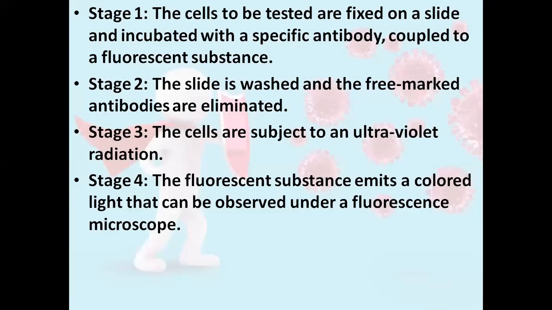The cells to be tested are fixed on a slide and incubated with the specific antibody coupled with a fluorescent substance. Stage two, the slide is washed and the free marked antibodies are eliminated. Stage three, the cells are subjected to UV light, and the fluorescent substance will emit a colored light that can be observed under a fluorescence microscope.